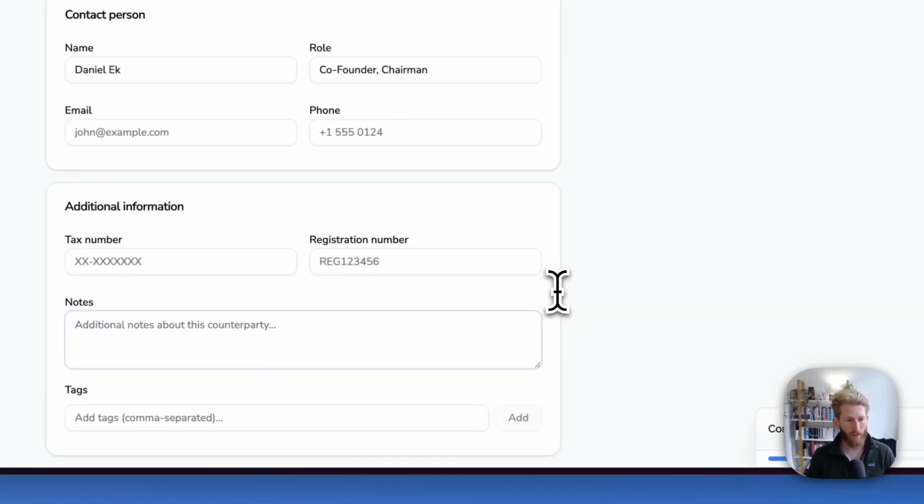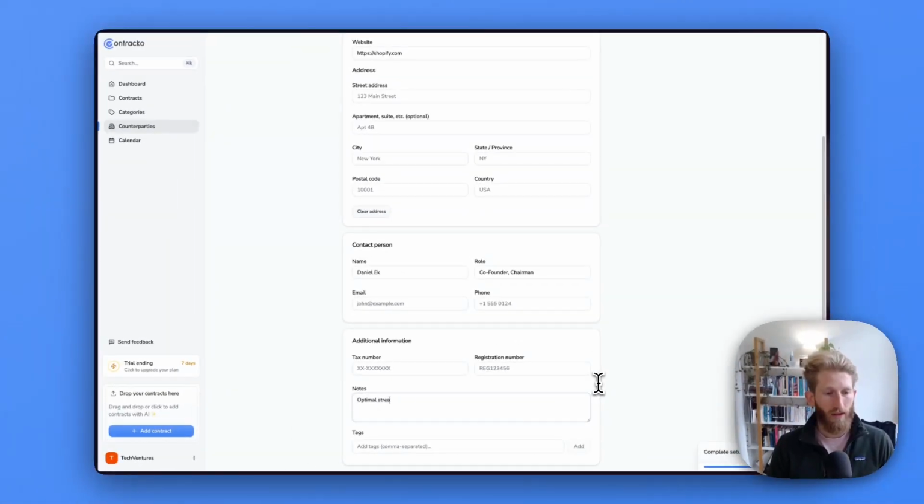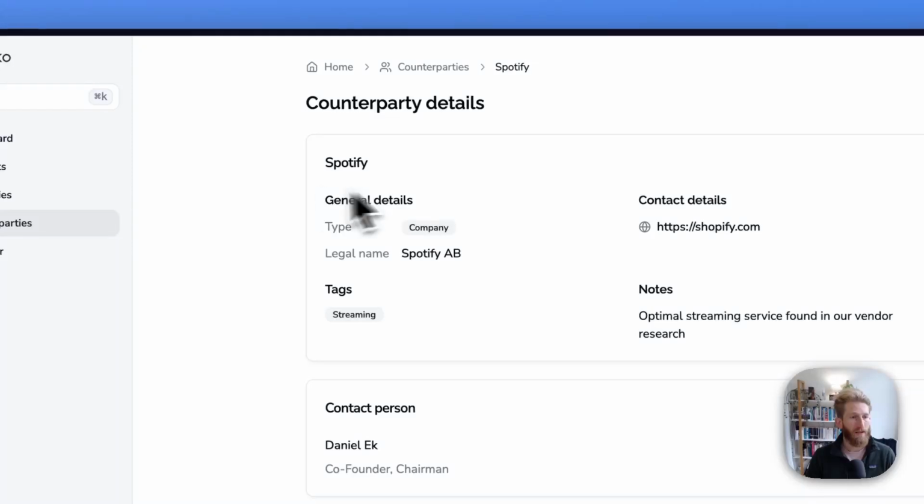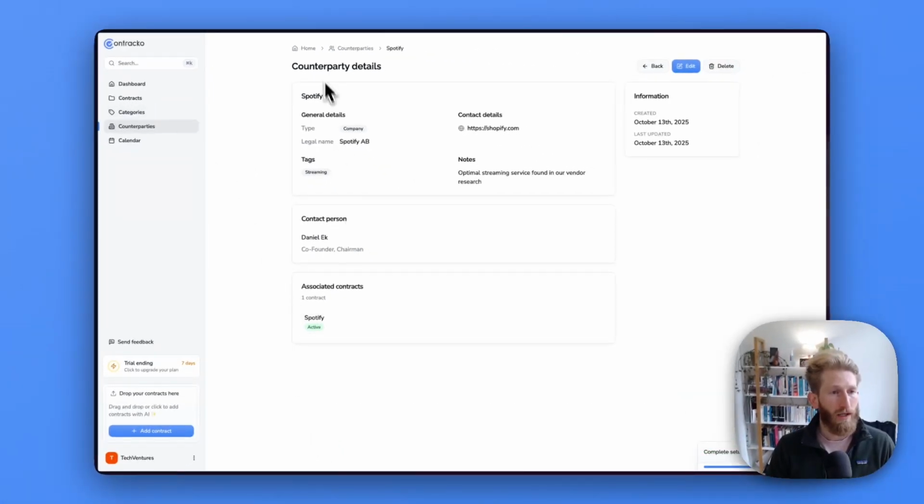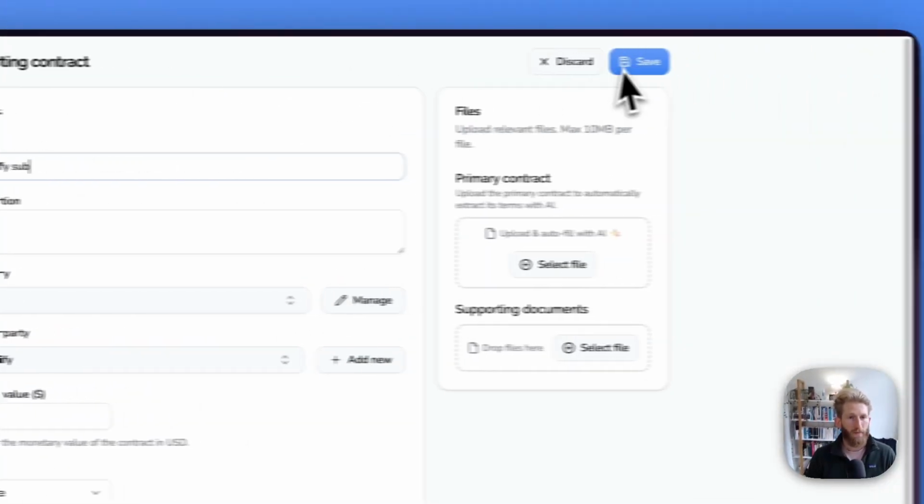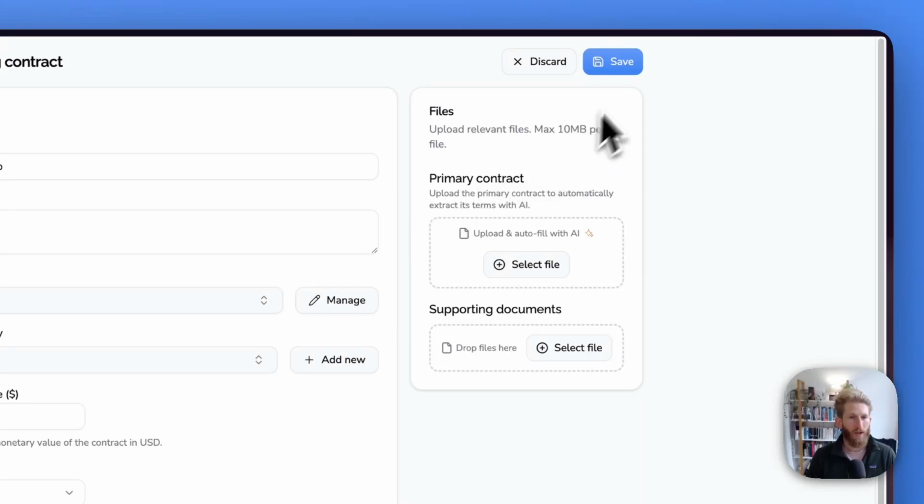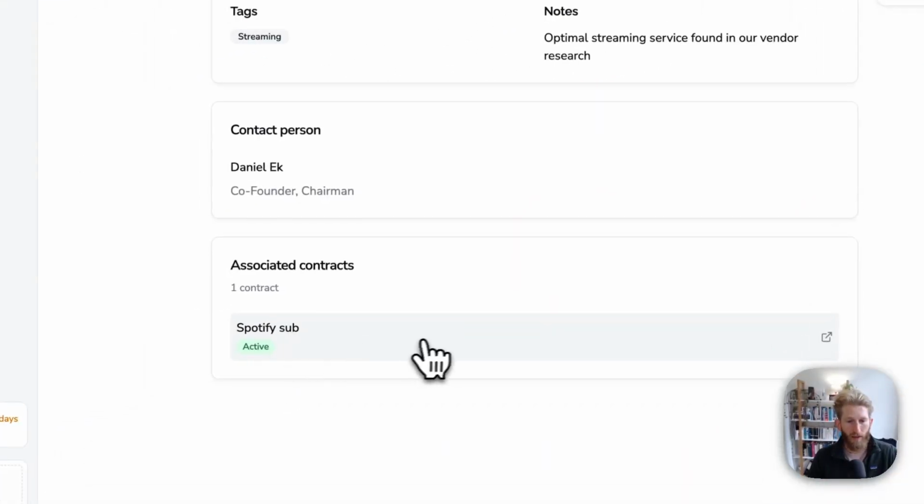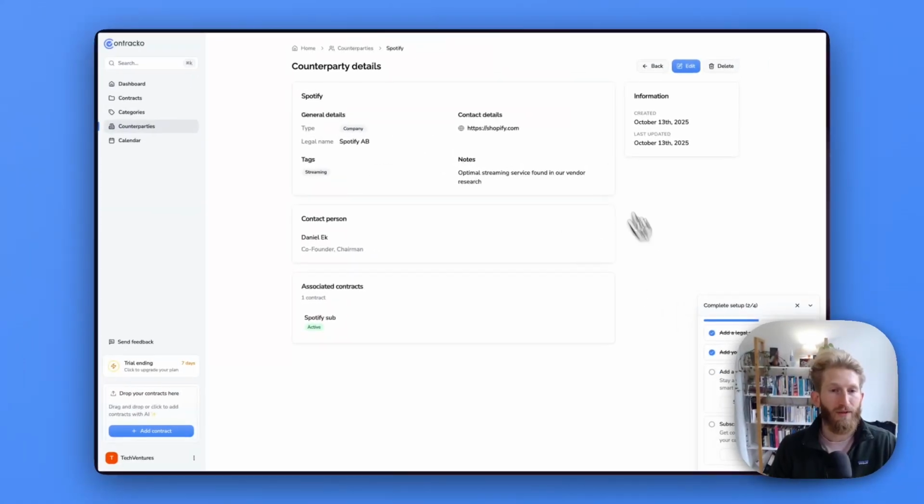We can make a note, so we could say optimal streaming service found in our vendor research, and we'll add a tag to say streaming, and then save it. Excellent. Now, on the counterparty page, you could here see the associated contract. So Spotify, I'll clarify this. We'll say Spotify subscription. We'll just save that right here. And now that this is saved, we can go to Spotify and you'll see that appear here. So this is how to use counterparties.